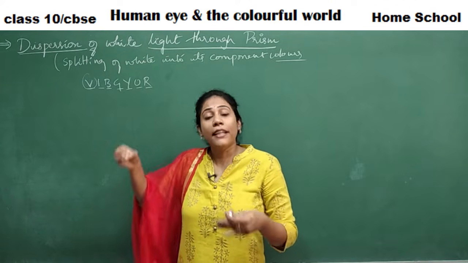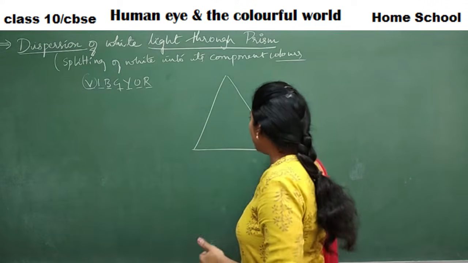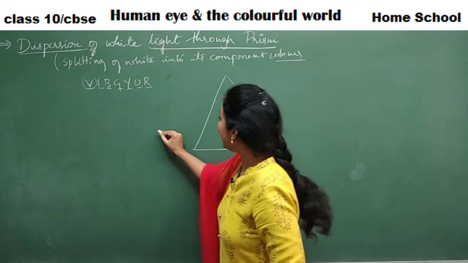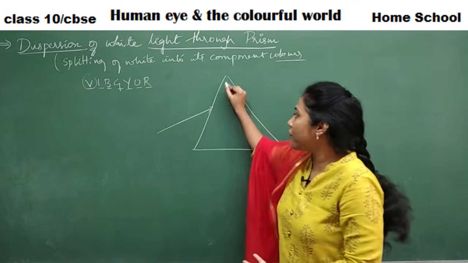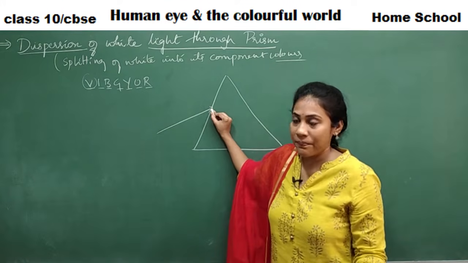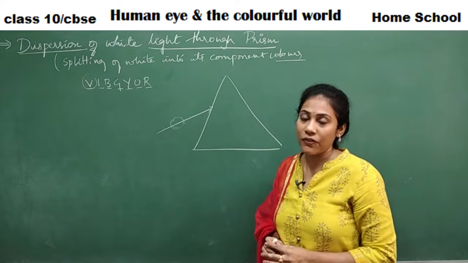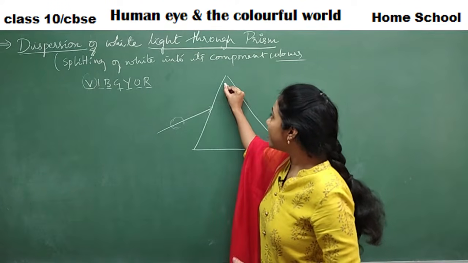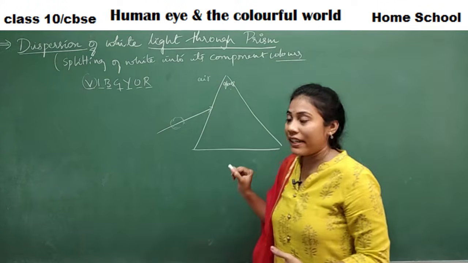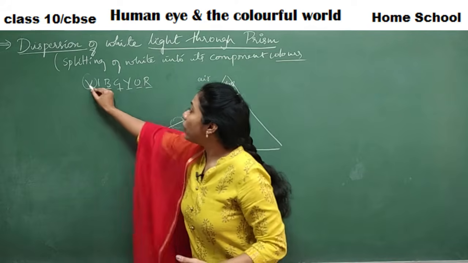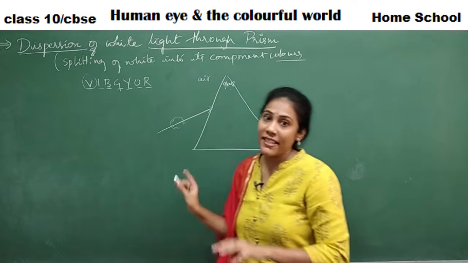Okay, but if I change the medium, prism is a glass medium. Yes or no? Prism is a glass medium. So the moment this white light hits the surface of a prism, refraction of light takes place. This white light is actually a combination of these colors and it is hitting the surface of a prism. Once the light enters a glass medium, a much denser medium than air, in air all of them travel with the same speed, but in glass, they will not travel with the same speed.